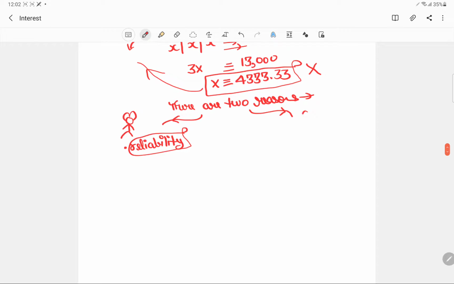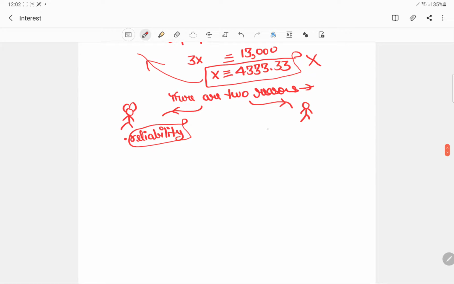Now the second purpose, for someone who took up that loan, is that the amount he will actually pay will always be less than the amount which he was supposed to pay. So if we break it down into installments, then he would be paying an amount which would surely be less than this 4333.33.